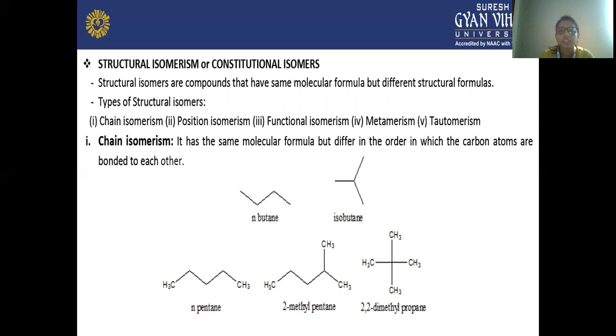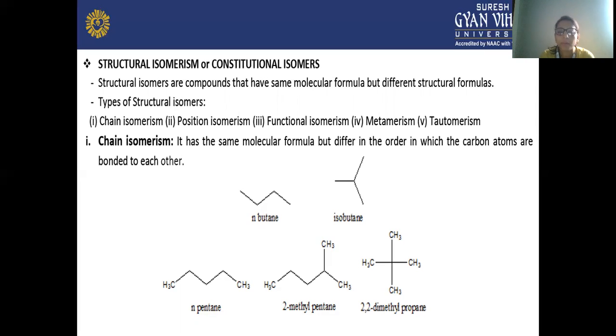The first one is chain isomers. Chain isomers have the same molecular formula, but they differ in the order in which the carbon atoms are bonded to each other. So here you can see that the compounds have the same molecular formula, but the carbon atoms are bonded to each other in a different order.